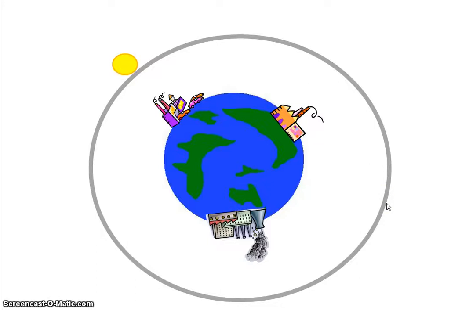As I said before, some greenhouse gases are produced naturally and are naturally occurring in the atmosphere, but we're adding to those by producing our own CO2 and other greenhouse gases.